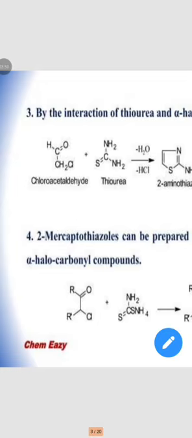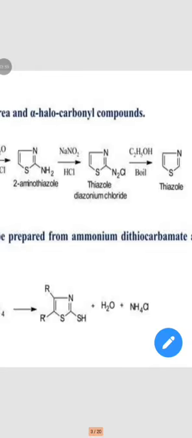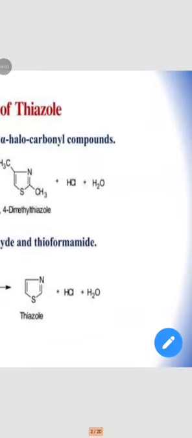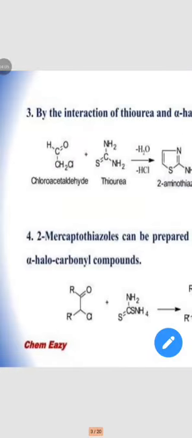Then the fourth preparation is 2-mercaptothiazoles. 2-Mercaptothiazoles can be prepared by the reaction of ammonium dithiocarbamate and alpha halocarbonyl compound.